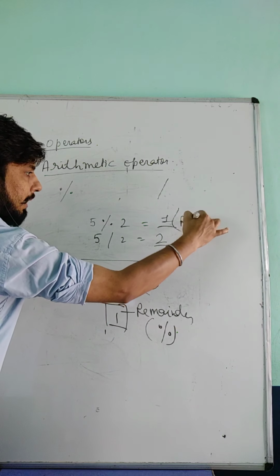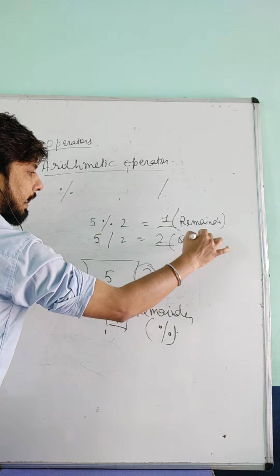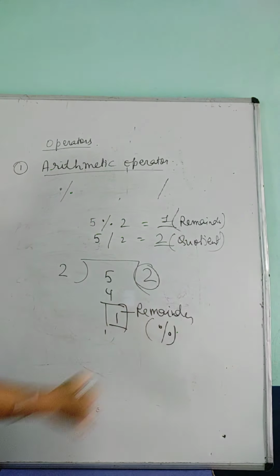So the remainder will be given by the modulus sign and the quotient will be given by the division sign. Clear? So this is the difference between divide and modulus: divide always gives you the quotient and the remainder is given by the modulus. Okay, so this is the main difference. This is the arithmetic.